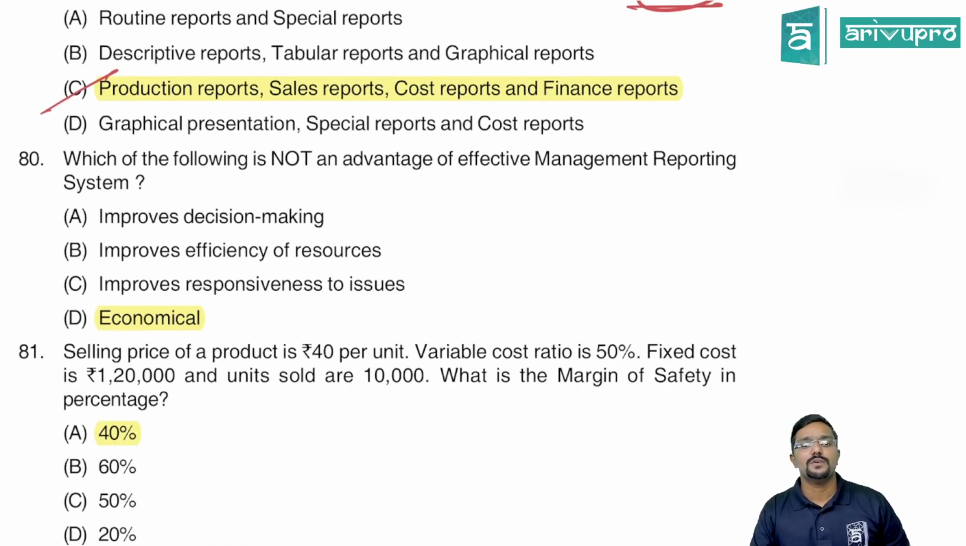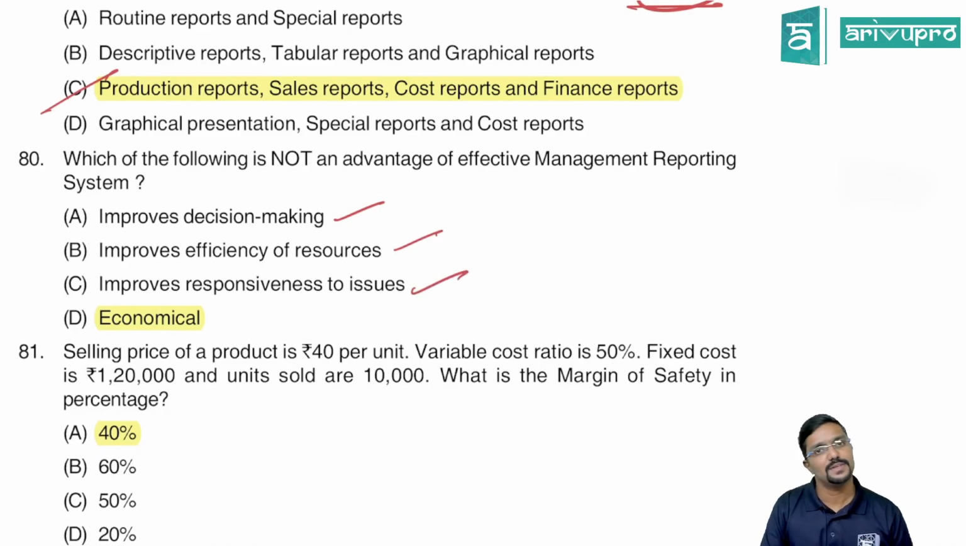Okay, next. Which of the following is not an advantage of effective management reporting system? Means they're asking what is not an advantage. So improves decision making? Yes. Improves efficiency of resources? Yes. Improves responsiveness to the issues? Yes. In our notes, advantages or uses of the management reporting system we have discussed, which are nothing but advantages. So is it economical? No. Why? Because it includes extra work, extra people, extra cost. So it is actually not economical. This is not an advantage of management reporting system.